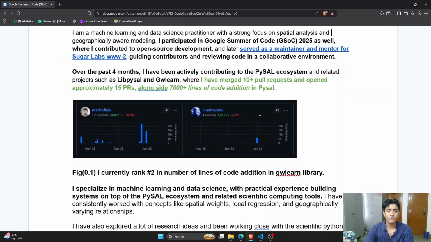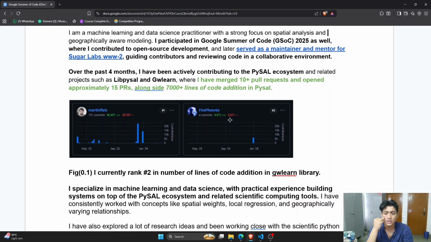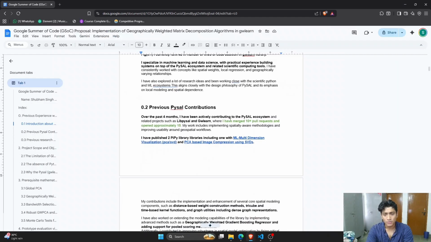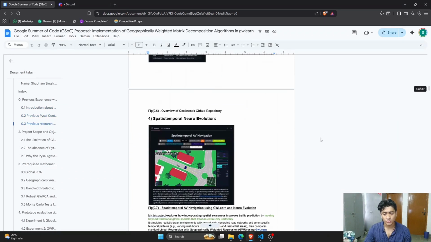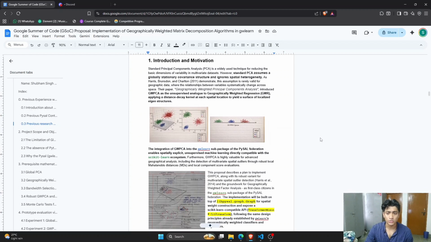You can see the GitHub contribution graphs. I am currently inside of GWLearn the second highest contributor with additions of 6,900 lines of code. A lot of it is in collaboration with Martin. I would definitely acknowledge that. But yeah, I've been an avid contributor in here. Then you can quickly go through my contributions in this section, and some previous research work in geography later. So some introduction and motivation.